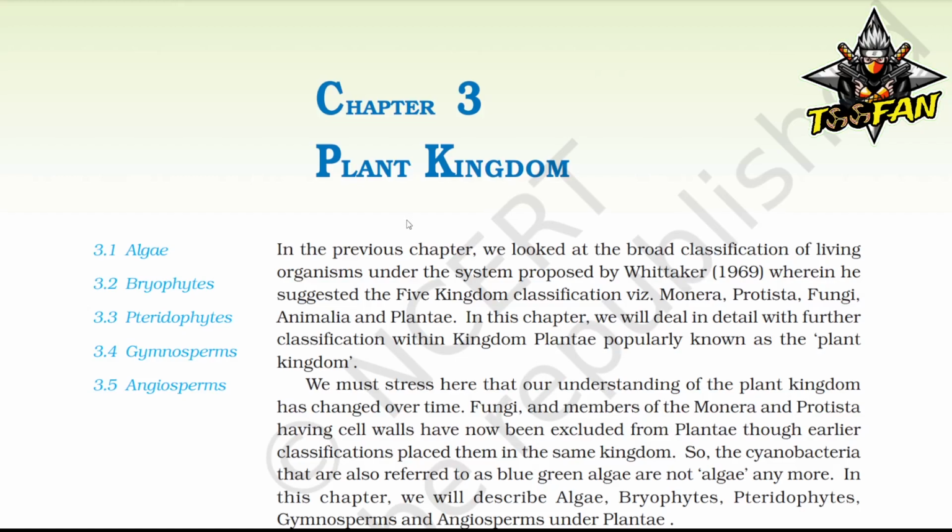Chapter 3, Plant Kingdom. In the previous chapter, we looked at the broad classification of living organisms under the system proposed by Whittaker in 1969, wherein he suggested the five kingdom classification: Monera, Protista, Fungi, Animalia, and Plantae. In this chapter, we will deal in detail with further classification within kingdom Plantae, popularly known as the plant kingdom.